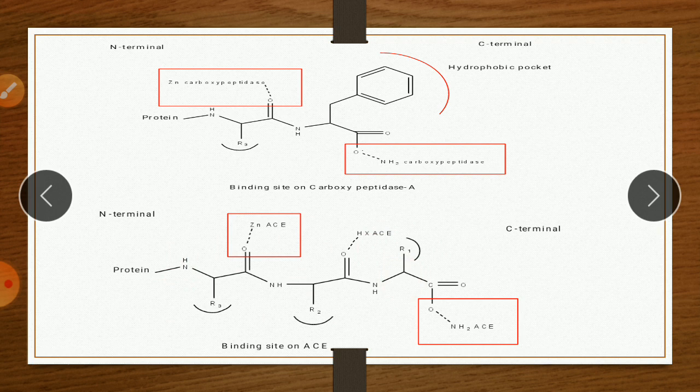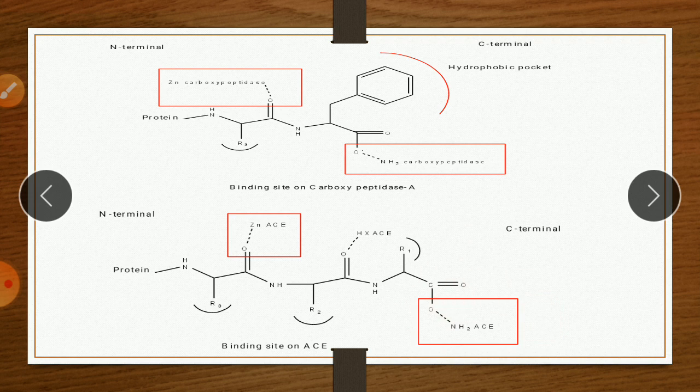First binding site is negatively charged carboxylate group of angiotensin first bind with NH2 group of ACE. So it is a ionic bond between the carboxylate anion and this NH2 group of ACE enzyme.